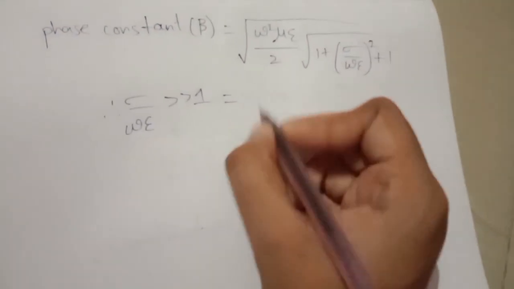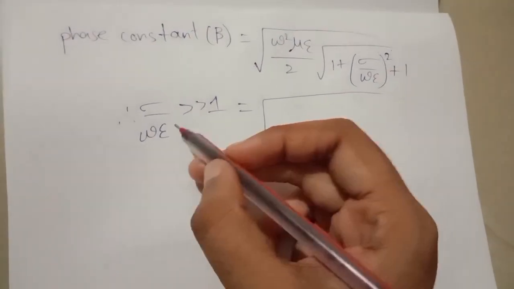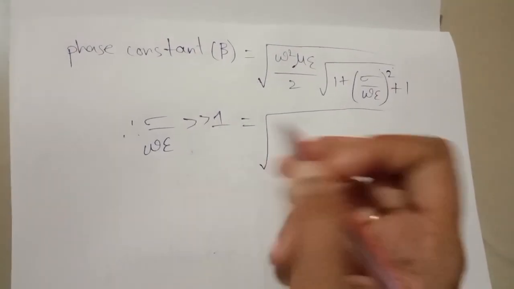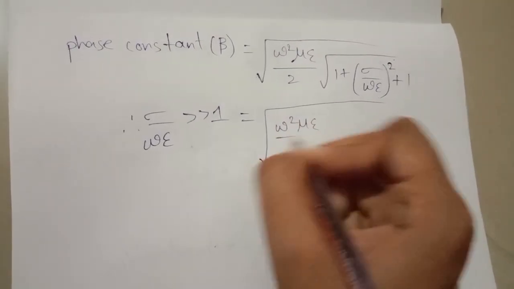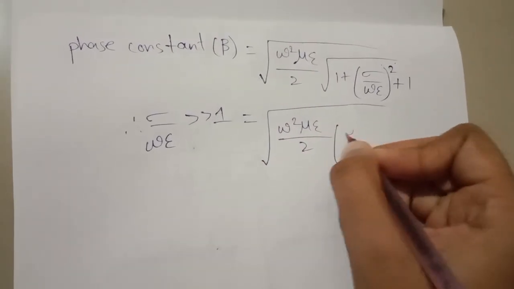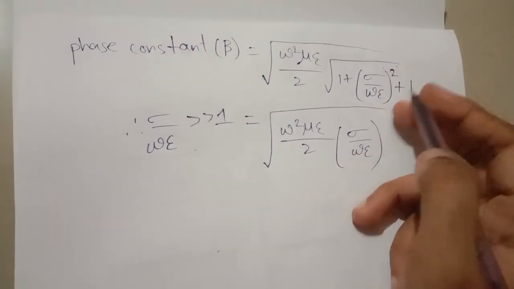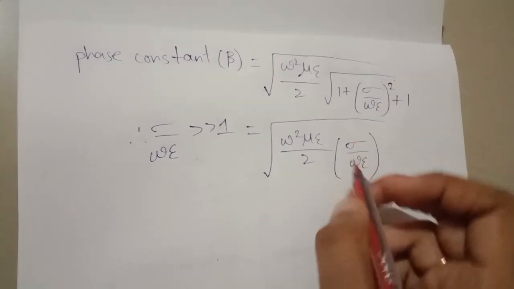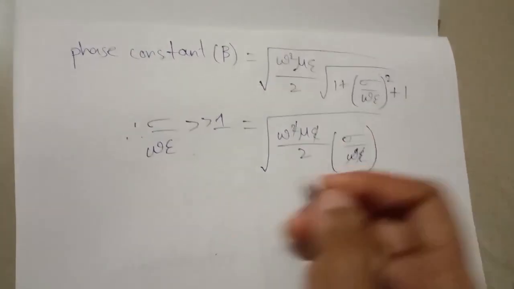As sigma by omega epsilon is greater than 1, the square root will cancel, and omega square epsilon will cancel.